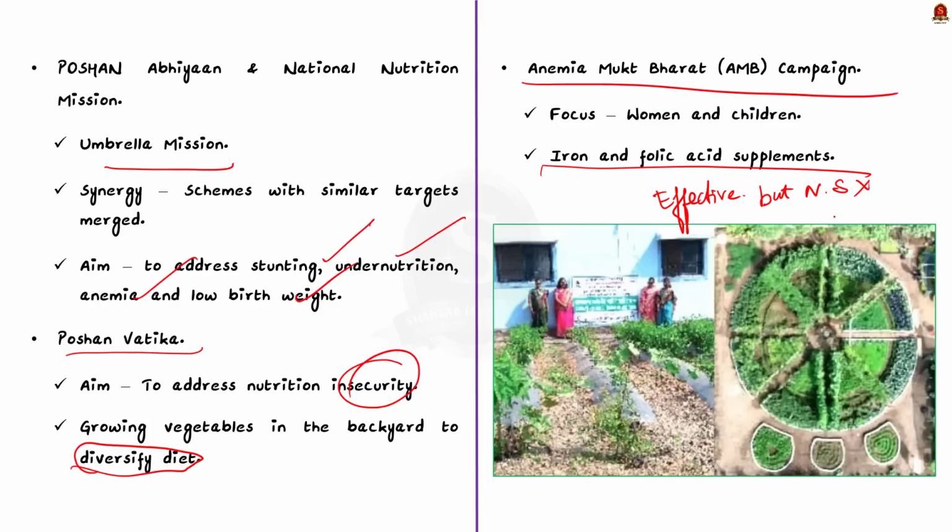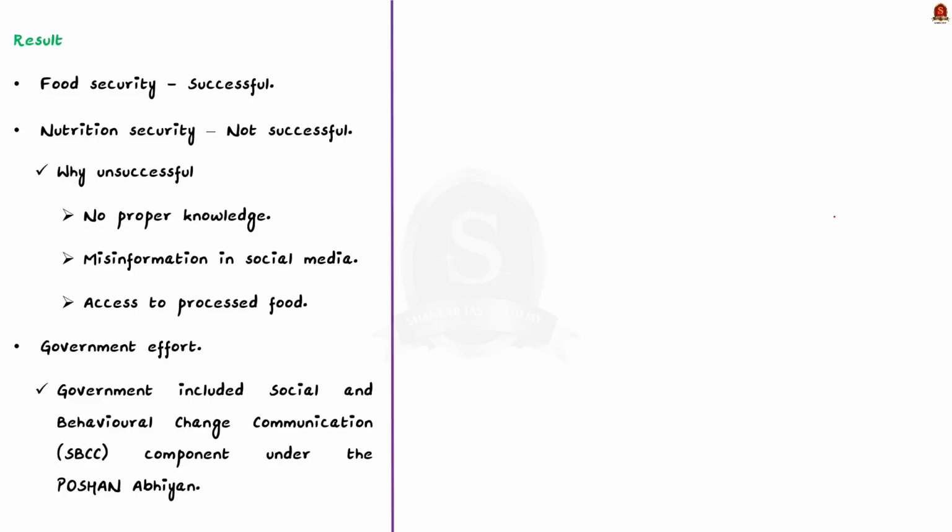See, the first hurdle is people lack proper knowledge regarding the eating and feeding practices. The next hurdle is the myths and pseudoscience regarding food that is spread in social media. The last major hurdle is the increased accessibility to highly processed food. All these hurdles can be overcome if the government can ensure behavioral change among the people.